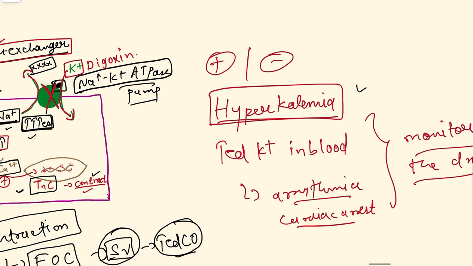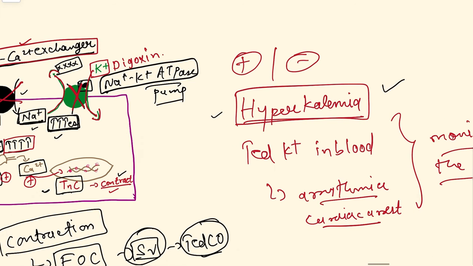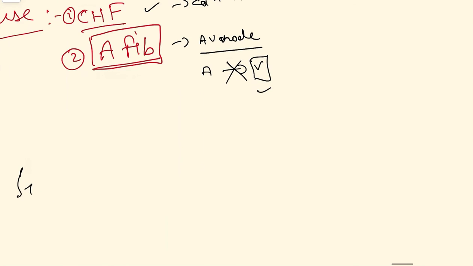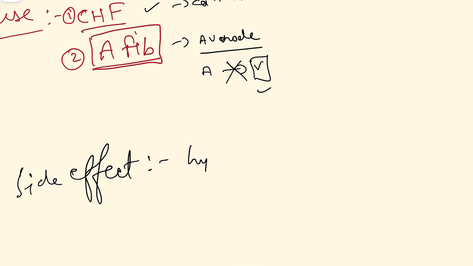And the side effect is hyperkalemia, which I've already explained, right? So what is the side effect of this drug? The side effect is hyperkalemia.